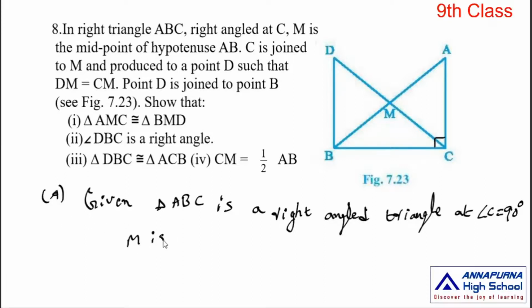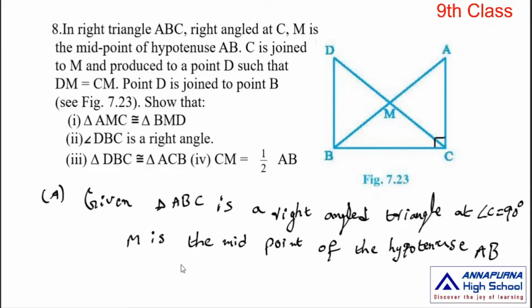M is the midpoint of the hypotenuse AB, that is AM is equal to BM, and M is the midpoint of CD, so CM is equal to DM. This is the given condition.